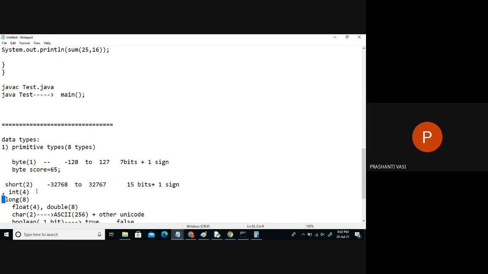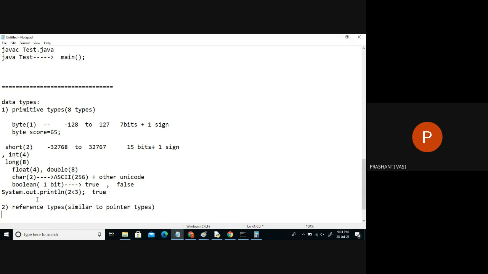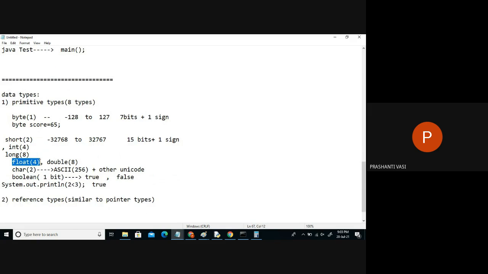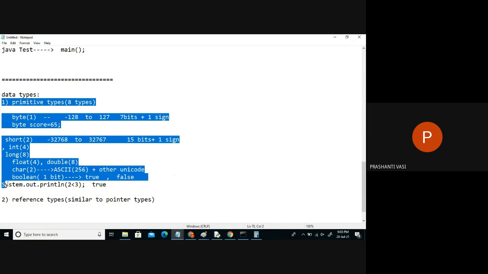So depending upon which type of numbers you're working with in your program, you have to choose the data types. If you're working with very large integer values, always take the long data type. If you want smaller precision, 6 decimal values, we can go for float. For 15 decimal values, we can go for double. For characters, we can take the char data type. For Boolean expressions, take the Boolean data type, right? So these are the 8 primitive data types available in Java.